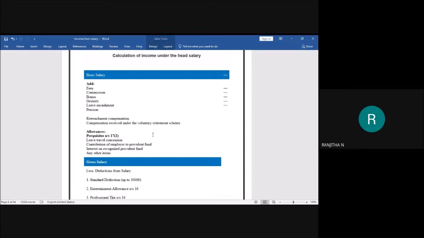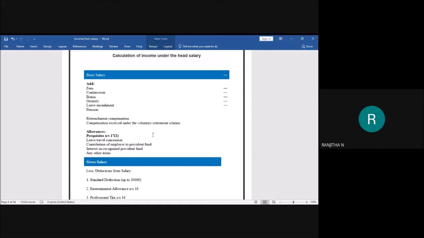First, we have to take a basic salary. For that, we have to add fees, commission, bonus, gratuity, leave encashment, pension, retrenchment compensation, compensation received under the voluntary retirement scheme, allowances, perquisites, leave travel concession, contribution of employer to provident fund, interest on recognized provident fund, and any other items which have been pending. After adding all these, you are going to get a gross salary.